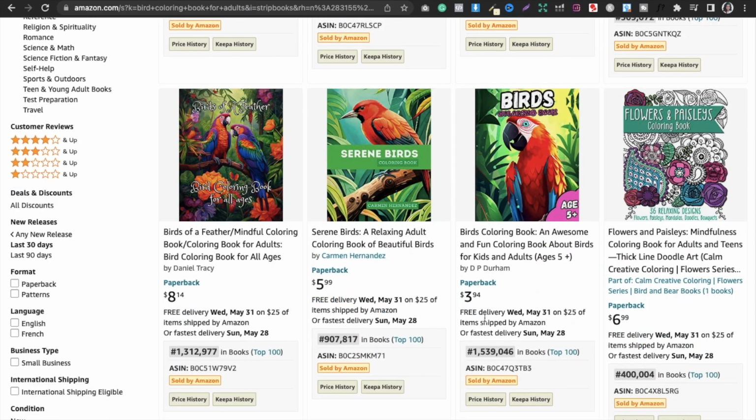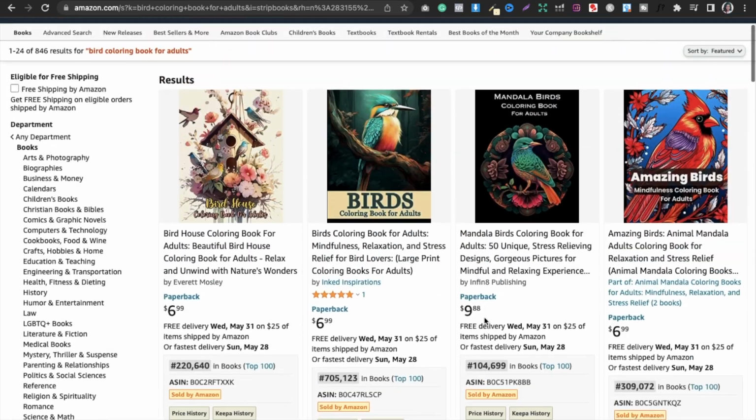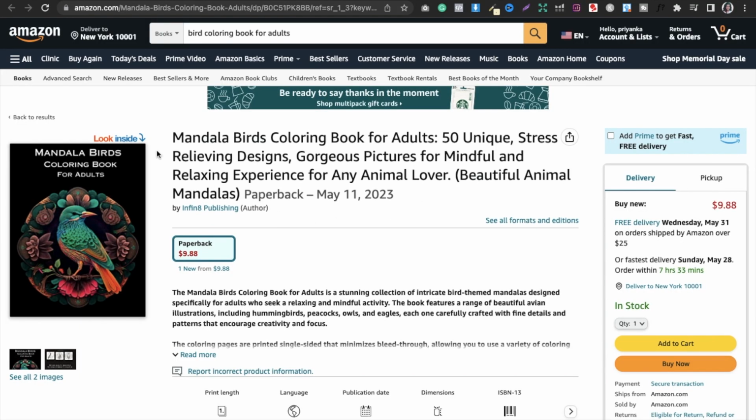Obviously you can go and explore, but I'm just taking these two books for consideration. This is a kind of mandala book, right? Mandala books are working right now, as you can see, because it has been launched in just the last 30 days and it is performing well. That means the demand is good, right? So you can look for mandala coloring books for adults on Amazon, see how many books are available in this category and how they are performing. And then you can make a new, better book.